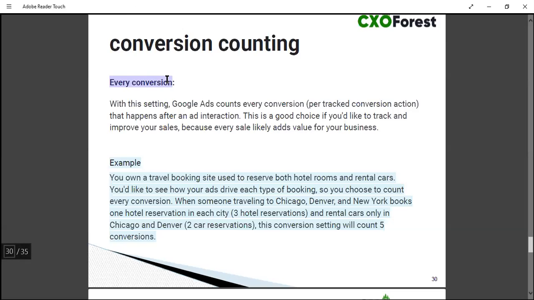So let's say I'm a user who buys 3 or 4 times, for an example, right? So you are tracking all the 3 or 4 purchases that I have made, because all are important for you ultimately to understand how many orders have been placed and of what value, right?